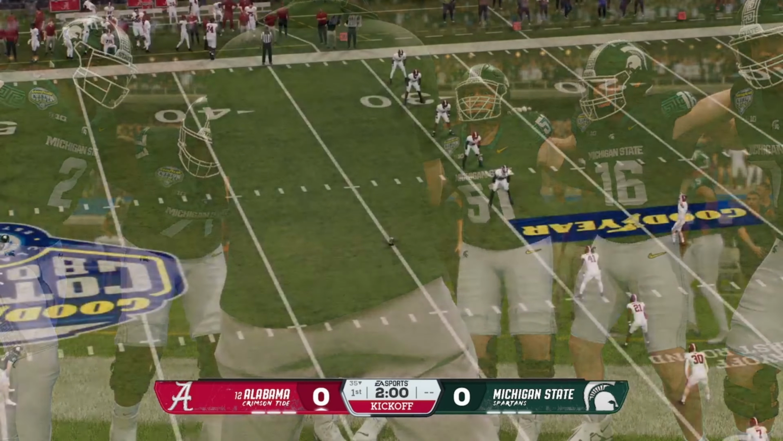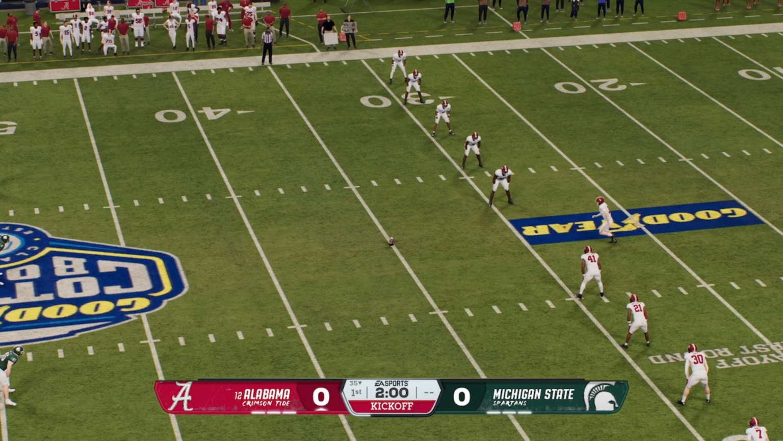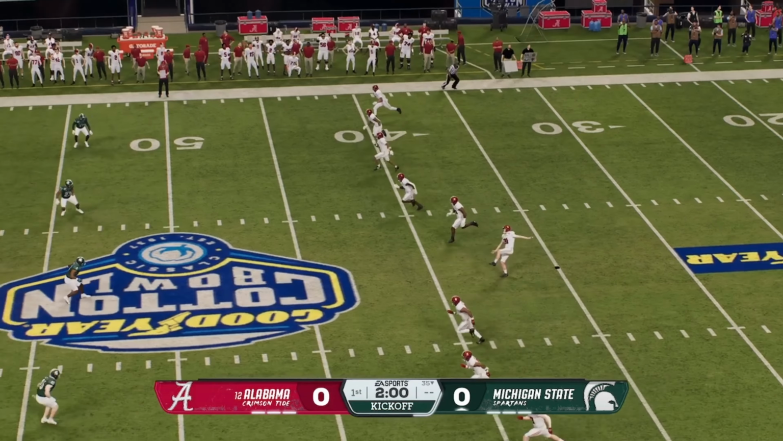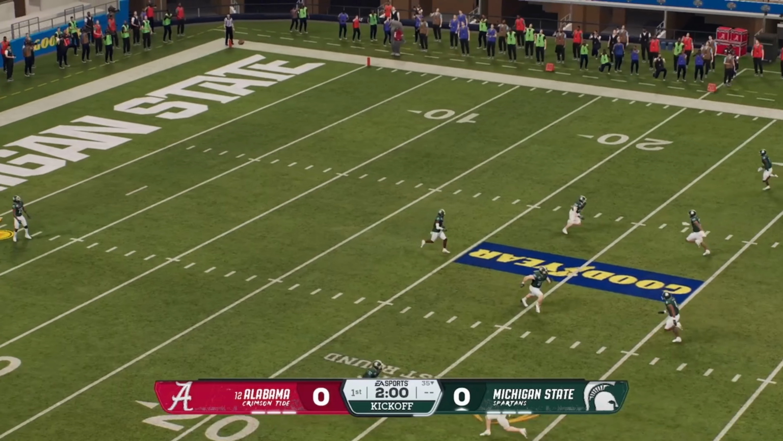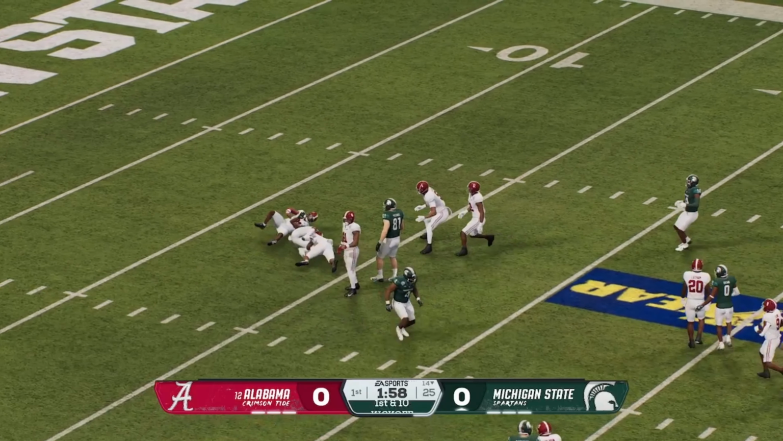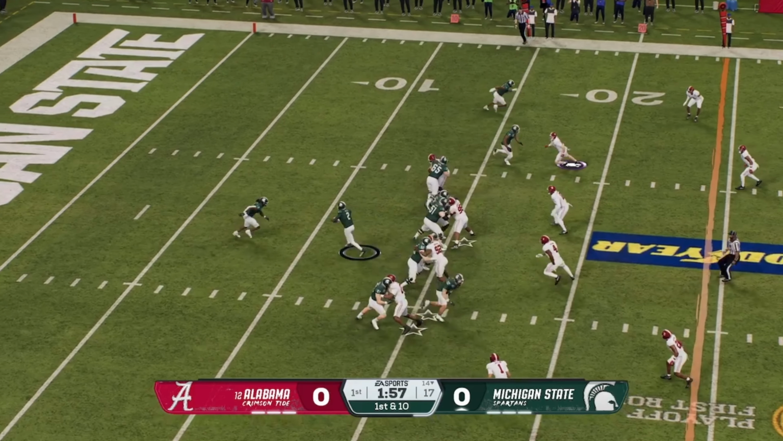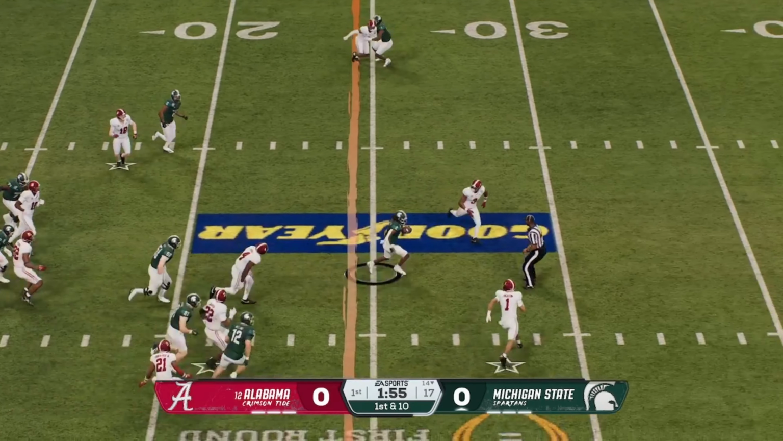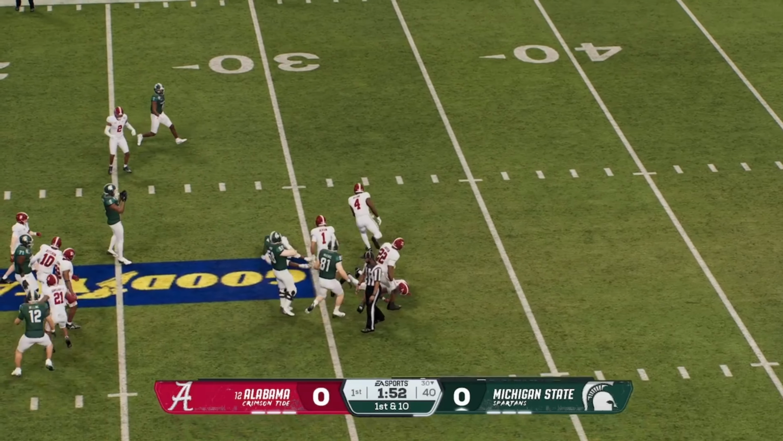And Oklahoma's headed to the national championship to play the winner of Alabama versus Michigan State. I do not know what to say after that end, but Oklahoma prevails. All right, Michigan State will now set up, and a great run off the start. They're going to get to the 30.